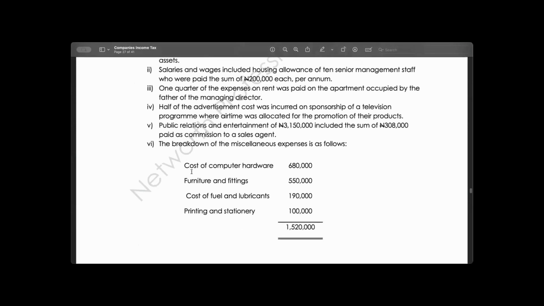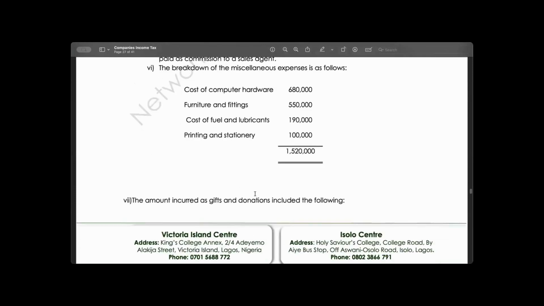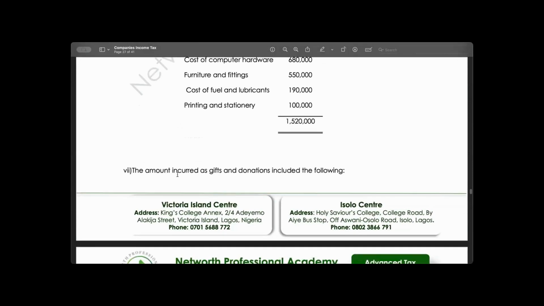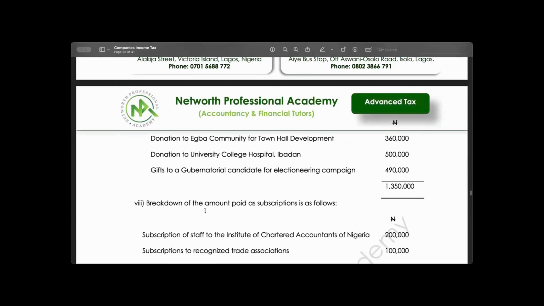Miscellaneous expenses include cost of computer hardware, furniture and fitting, cost of oil and lubricants, printing and stationery. The amount incurred as gift and donation included the following: donation to Egba community for town hall development meeting 360,000, donation to University College of Ibadan 500,000, gift to Humanitarian 490,000.